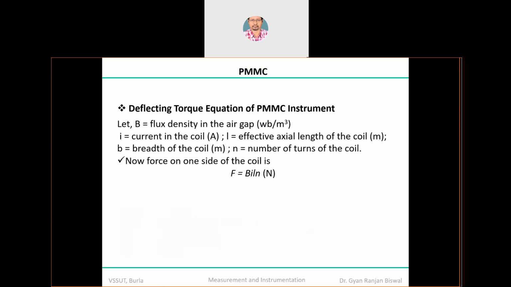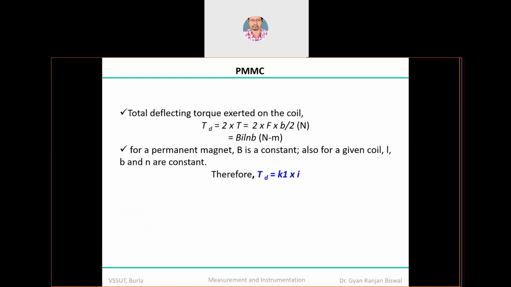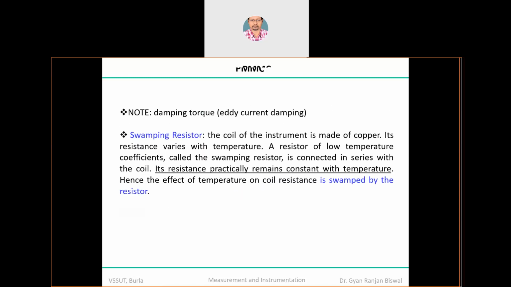The coil offers only a small amount of resistance, because it is primarily an inductor, so its resistance is already very low. The resistance offered by the series resistor is very, very high compared to this resistance. So all the temperature impact over this coil will be swamped by this series-connected resistance, and that's why it is called a swamping resistor.